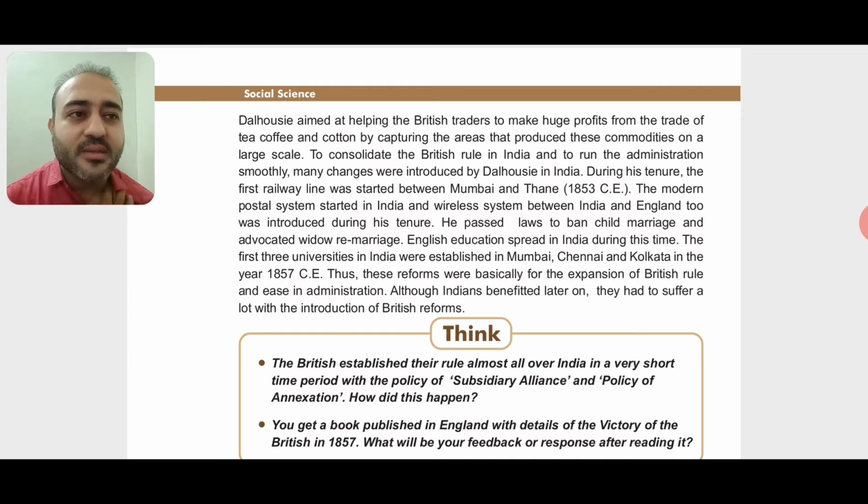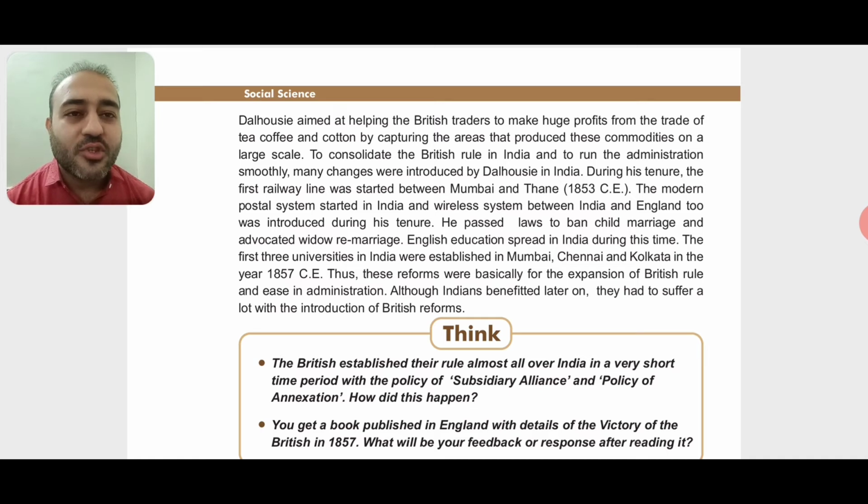During his tenure, that means the time period, the first railway line was started between Mumbai and Thane. So in India, for the first time, a railway line was started, and that was between Mumbai and Thane, right? Then a modern postal system was started.